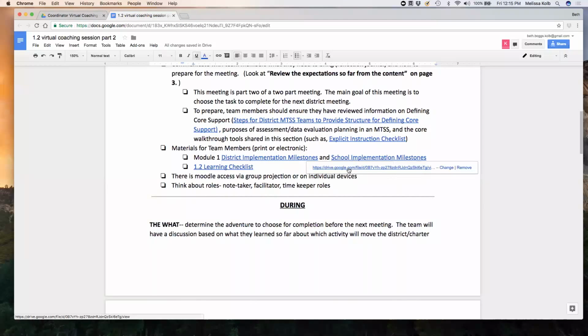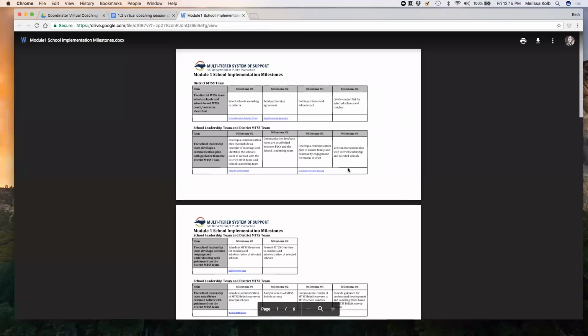Also, you may want to refer to the school implementation milestones. And again, remember, these milestone documents are your maps for implementation. And we have heard from many coordinators that they actually have printed these off and they have them hanging up beside their desk. And as they complete different parts of these milestones, they actually check that off.